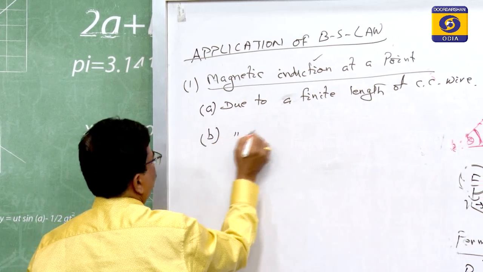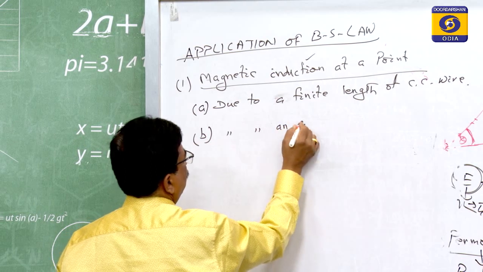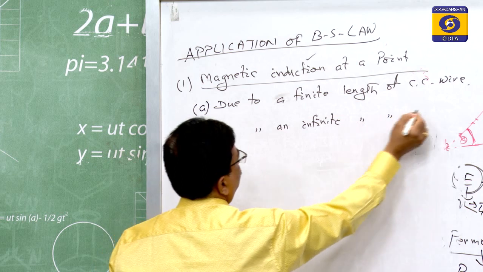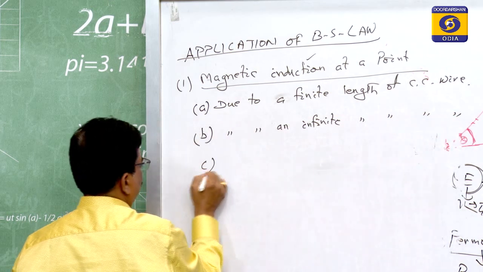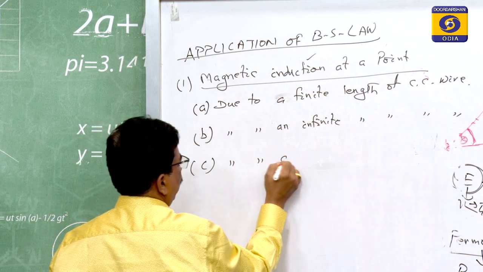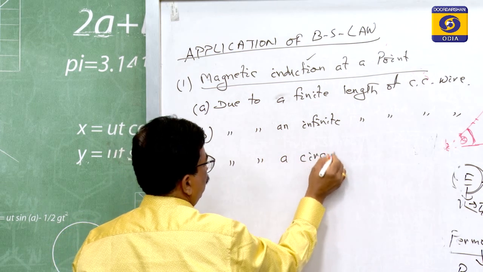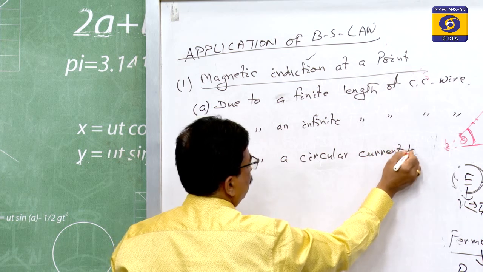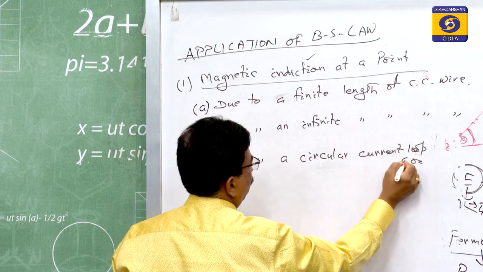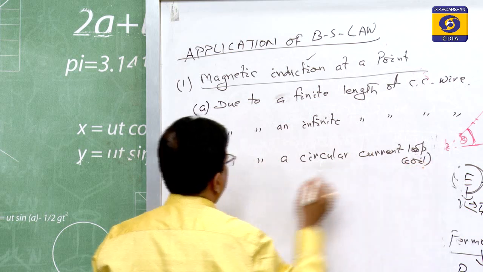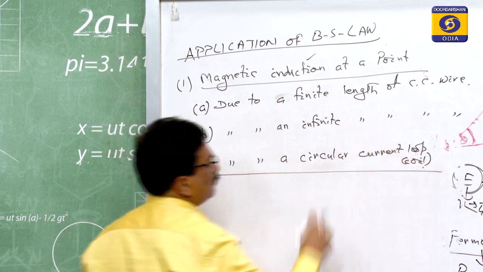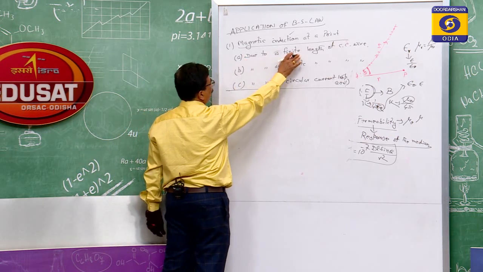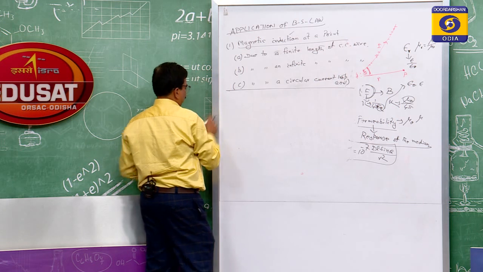or due to an infinite length current carrying wire, or due to a circular current loop or coil. These three things mostly we have to discuss. Let us now go for the first one, due to a finite length current carrying conductor.